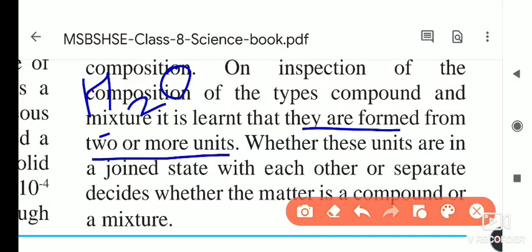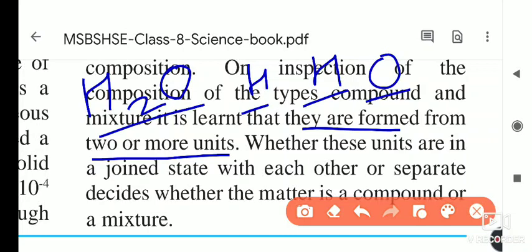H2O is our water. Water is our life. It is made up of hydrogen, one more hydrogen and one oxygen, that means two hydrogens and one oxygen. They form a molecule of water. Understand what they told you here.